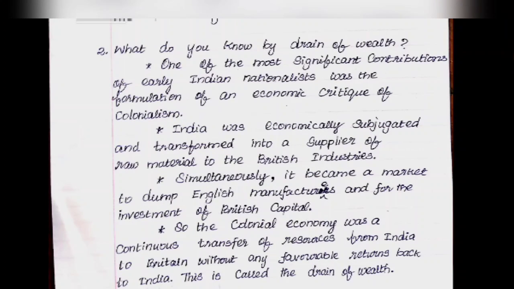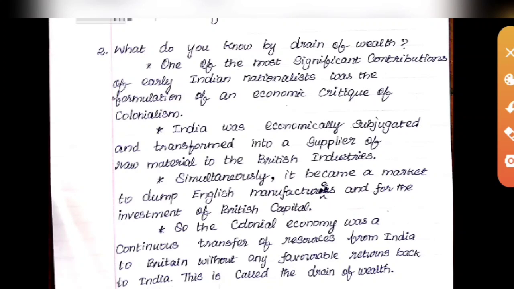What is the meaning? We are under the control of Britain. Because we are under the control of Britain, we transferred our raw materials to the mother country, in the sense Britain. Simultaneously, we became a marketplace. They were selling their products for their welfare, and we did not get anything.